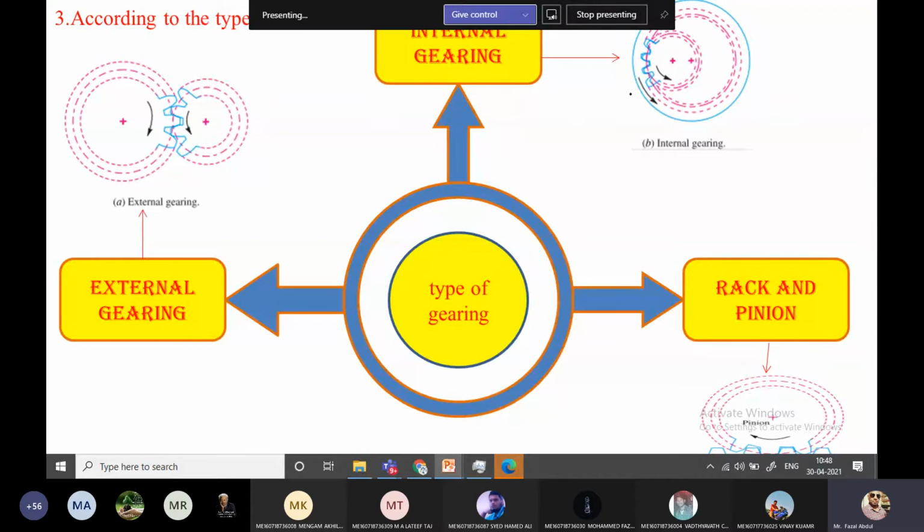Internal gearing is where one gear is inside the other gear. We can find this application in our wristwatches. Both gears are rotating in the same direction.